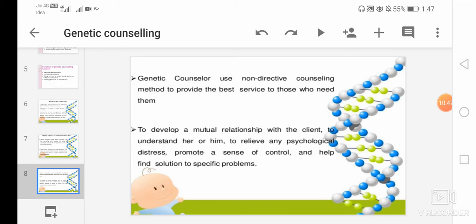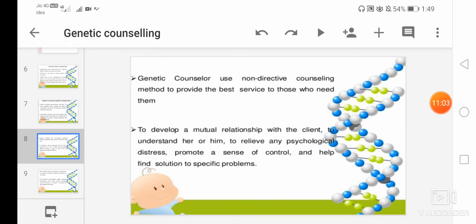Then next is to develop a mutual relationship with the client, to understand her or him, to relieve any psychological distress, to promote a sense of control and help find solutions to specific problems. So here the genetic counselor will develop a mutual relationship with their client and understand their client, relieve their psychological distress, promote a sense of control and help find the solution to their specific problems.